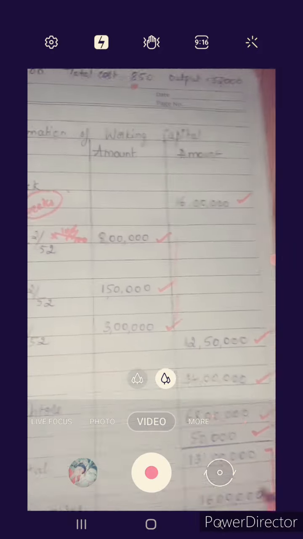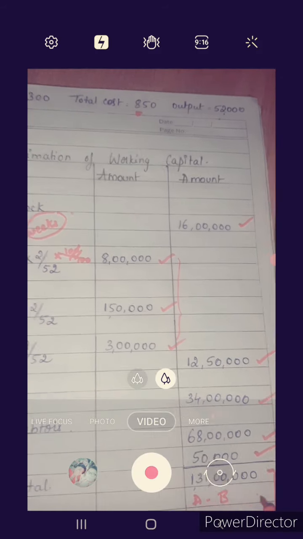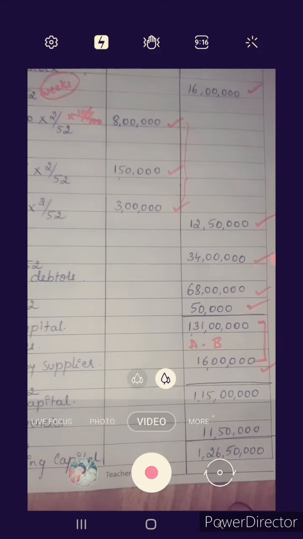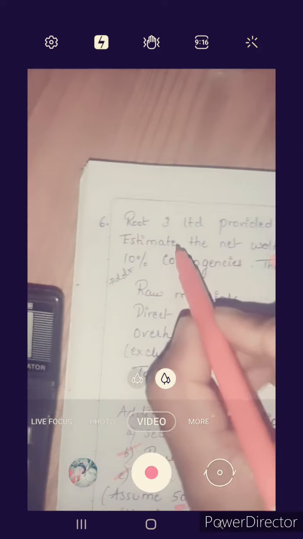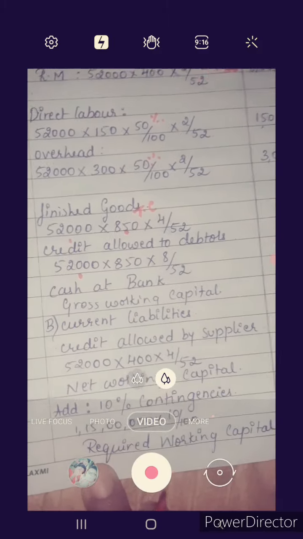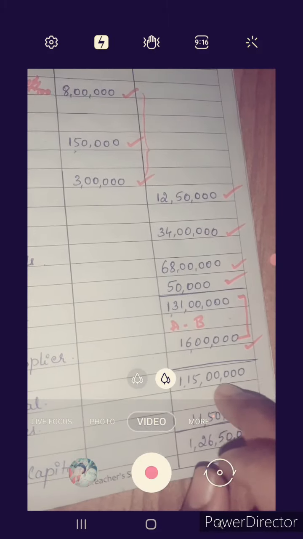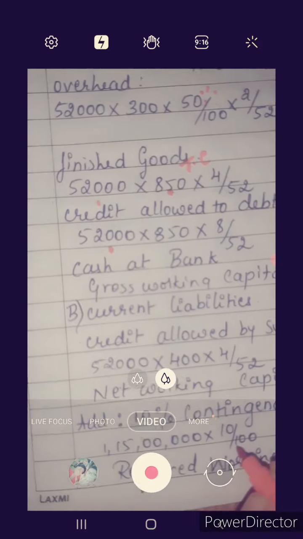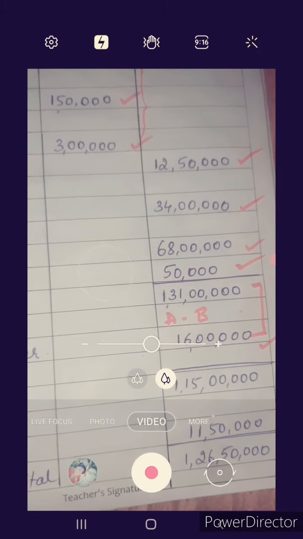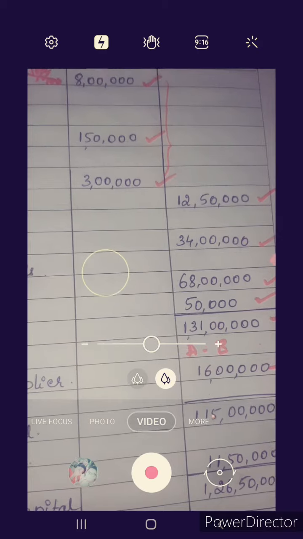A minus B, current asset minus current liability, total is 1 crore 15 lakh. They have said 10% contingency. So add 10% contingency: 1 crore 15 lakh into 10% is 11,50,000.